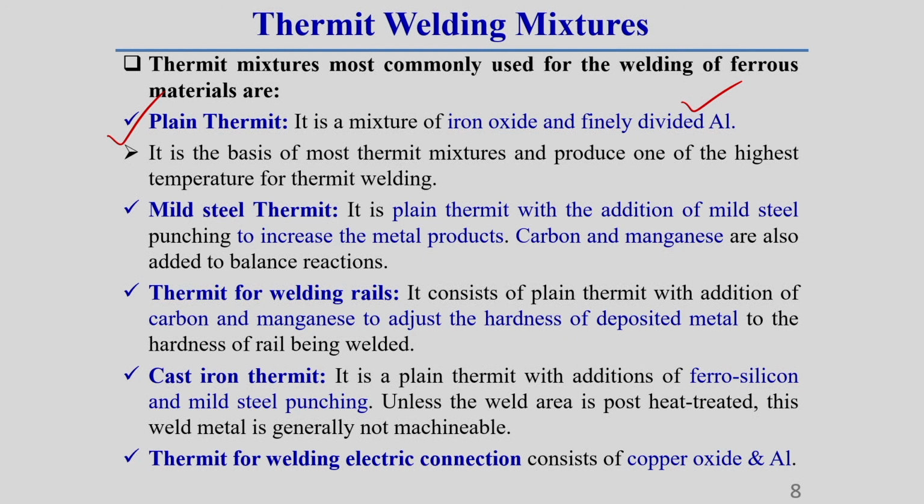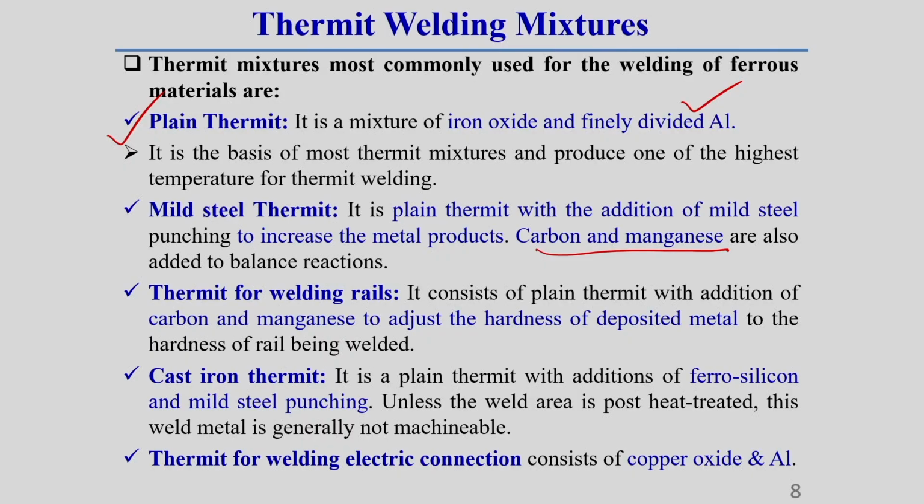Then mild steel thermit. Here, with this plain thermit mixture, we add some mild steel punchings to increase the metal product. Okay, that is why some mild steel powder is generally added inside this mixture. Due to this, it increases the metal product. Carbon and manganese are also added to balance the reaction in the mild steel thermit mixture.